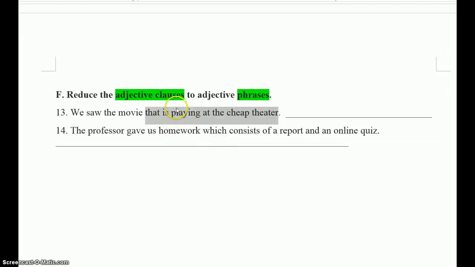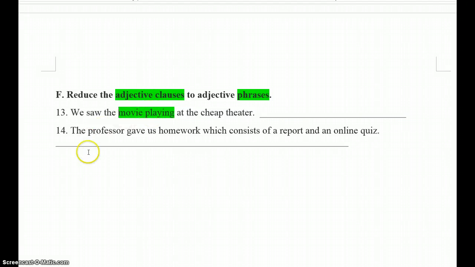Now how can we make this part shorter? Take off the pronoun, take off the be verb, and stop. That's all you need to do there. So when you write it again, that's how you write it. We saw the movie playing at the cheap theater. That is gone. The be verb is gone. Everything else stays exactly the same. Don't change anything else. So that's the answer for number 13.